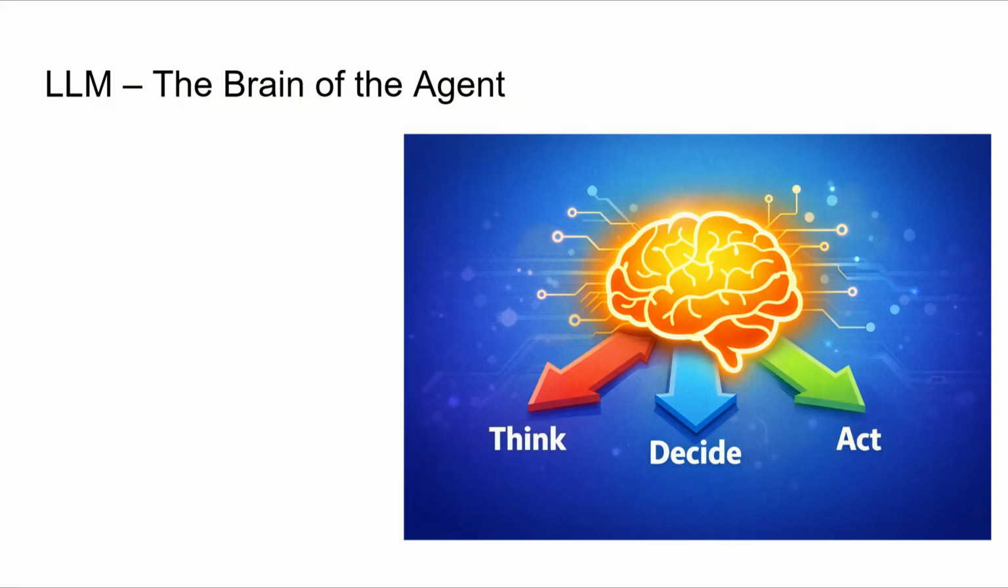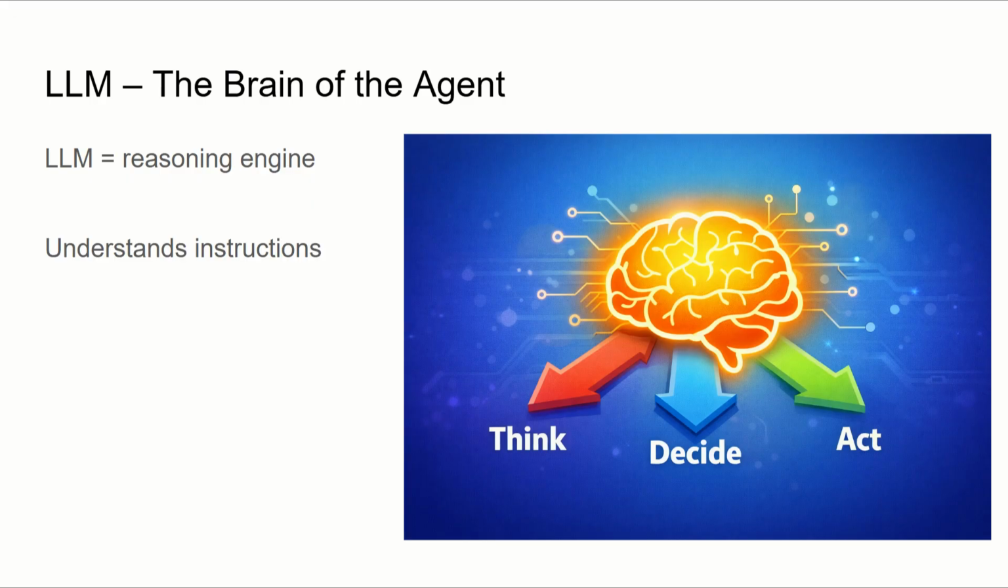The most important part of an AI agent is the LLM. Think of the LLM as the reasoning engine. It understands instructions written in natural language. It breaks complex problems into smaller steps, and it decides which action should be taken next. Without the LLM, an AI agent cannot think. It would just be an automation. With the LLM, the agent becomes intelligent.